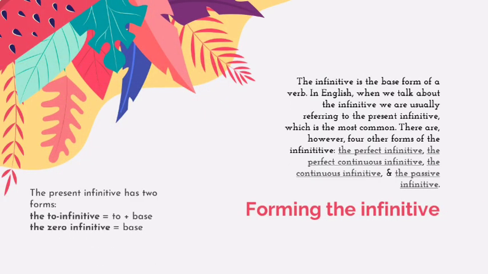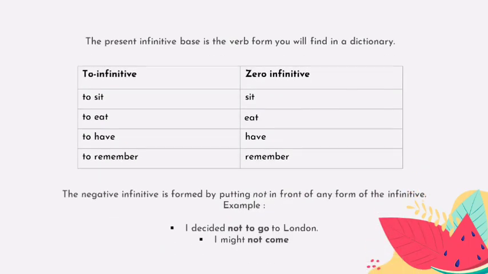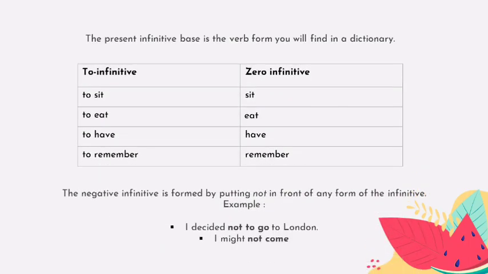Okay, for the next, there is forming the infinitive. The infinitive is the base form of a verb. There are four forms of the infinitive. There is perfect infinitive, perfect continuous infinitive, and passive infinitive. The present infinitive base is the verb form you will find in a dictionary.